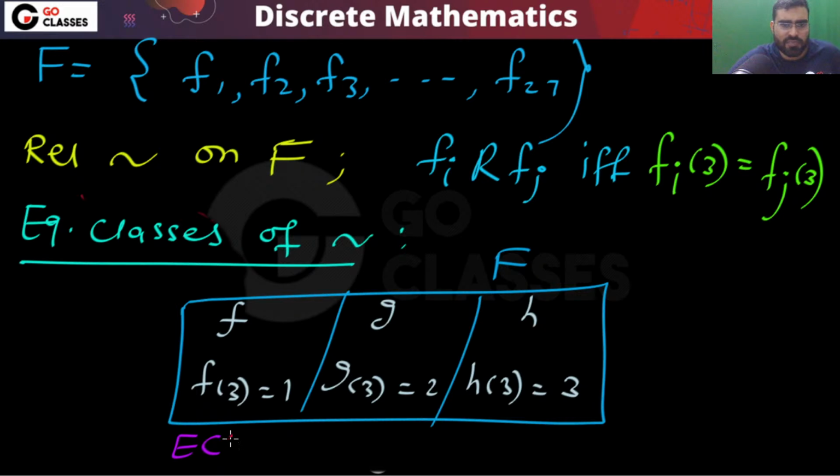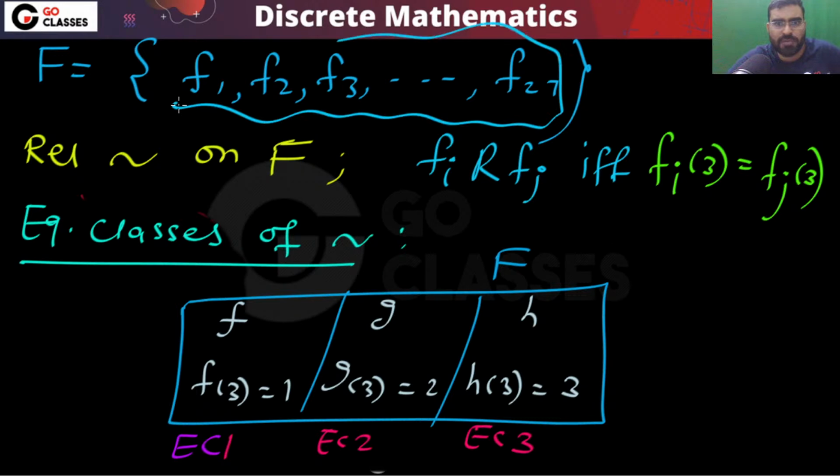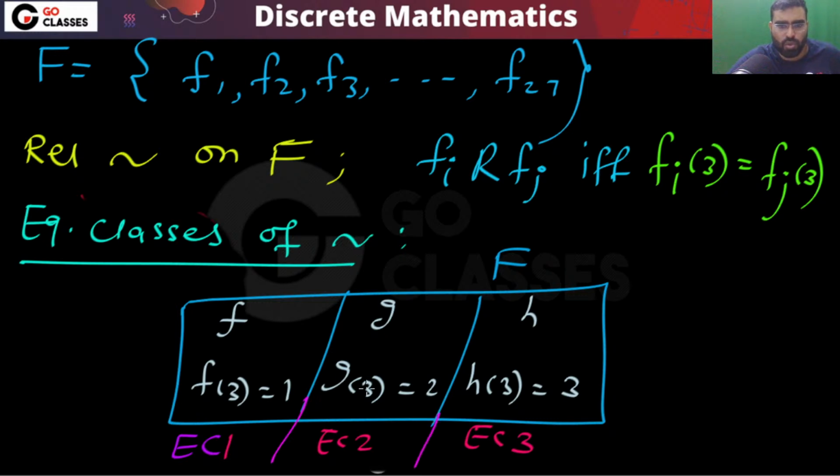This is equivalence class 1. This is equivalence class 2. This is equivalence class 3. So there will be 3 equivalence classes. In one equivalence class, you will have all those functions which map 3 to 1. In this, you will have all the functions which map 3 to 2. In this, you will have all the functions which map 3 to 3. So there will be 3 equivalence classes.